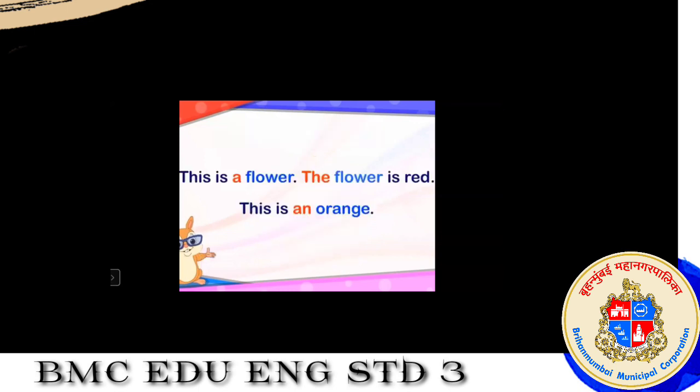Now the second sentence. This is an orange. Yes, this is an orange. Now students, see here. This is a flower. The flower is red. This is an orange.